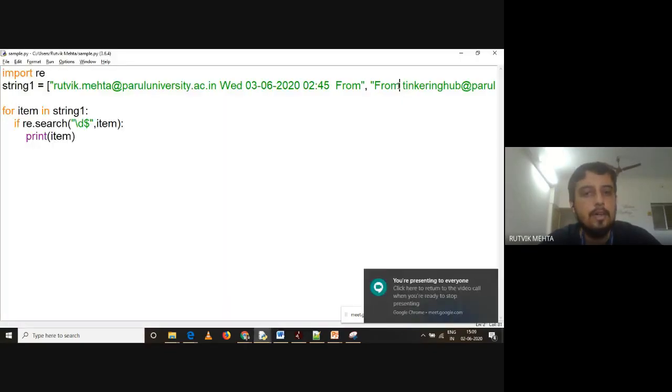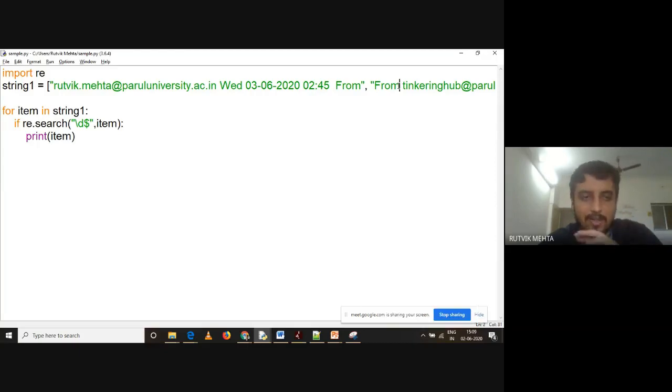Okay, hope this particular thing is clear to you, how this beginning of the string and end of the string works. Now, say for example, I want to extract the data. I don't just want to print the string, I want to extract the data. How can I do that? So you can extract the data like this.